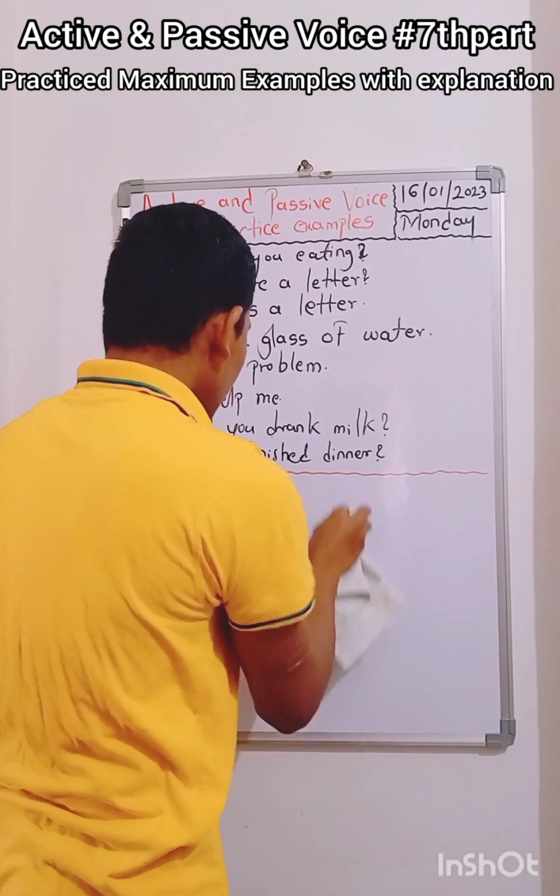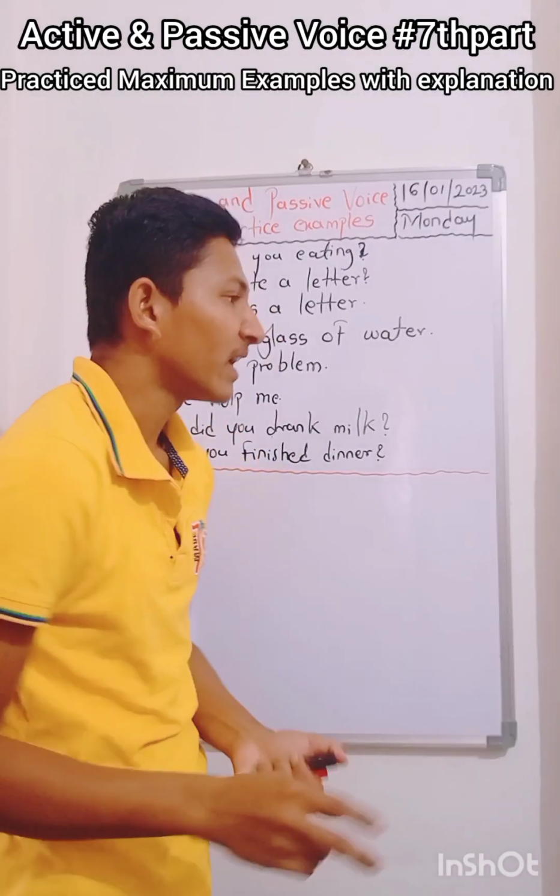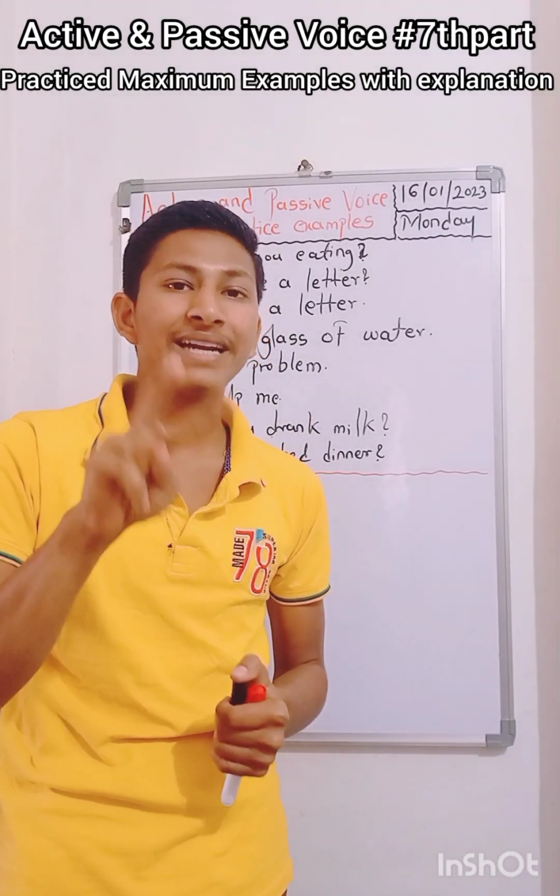So now there are direct and indirect objects. In objects there are again two types, direct and indirect.